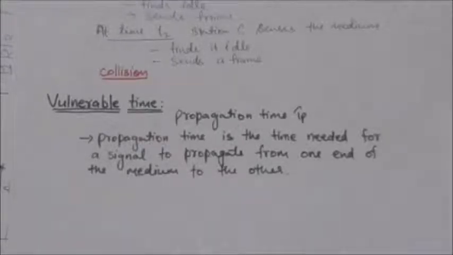So when a station sends a frame, and any other station tries to send a frame in the vulnerable time, then the collision will occur. Now what happens if the first bit of the frame reaches the end of the medium? Then every station will have heard the bit and they will not send a frame.